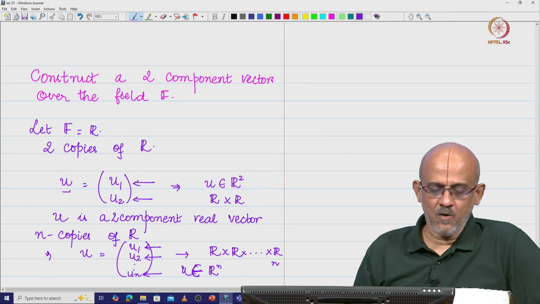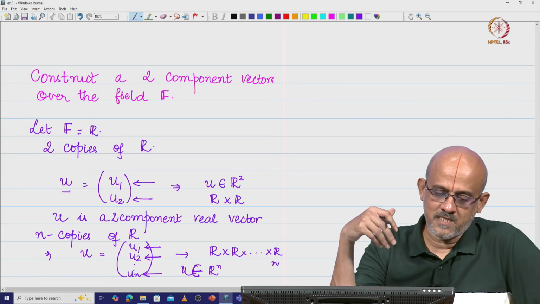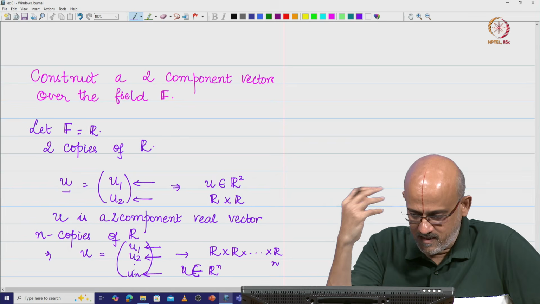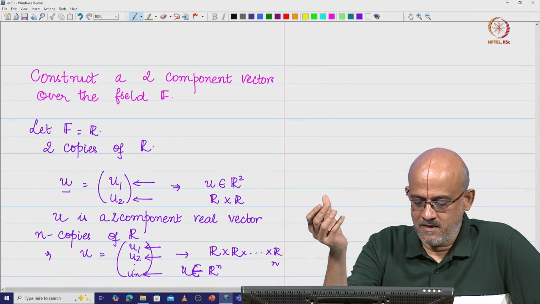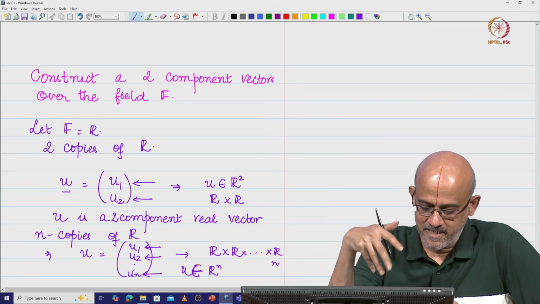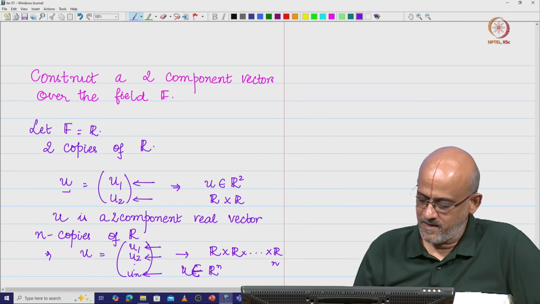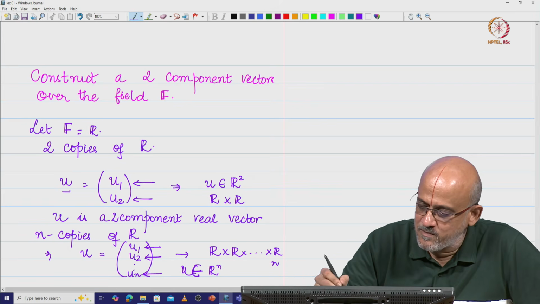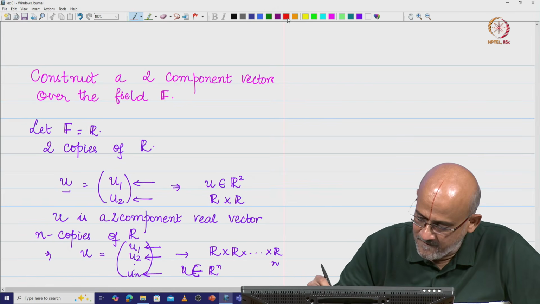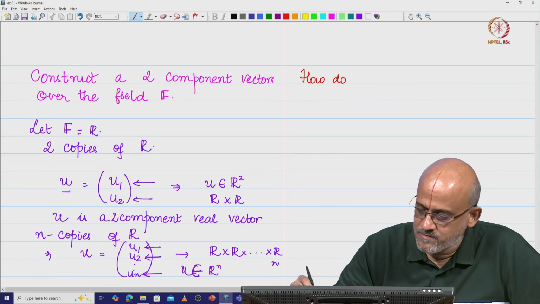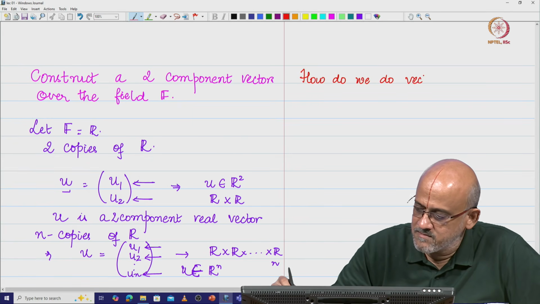Now, we know how to construct this new mathematical structure, and the one thing we have not seen is how we do vector addition and scalar multiplication in this case. I will do it right away, and then we will take some examples of vector spaces. So, how do we carry out vector addition? That is a good question.